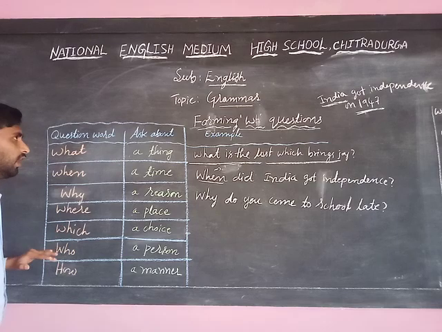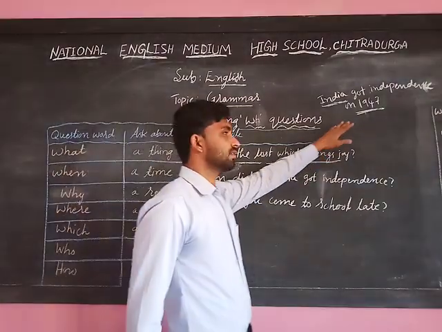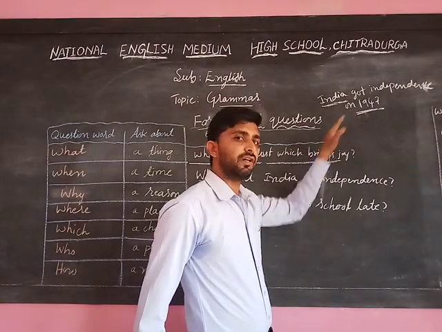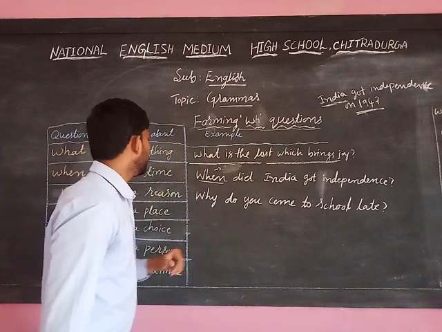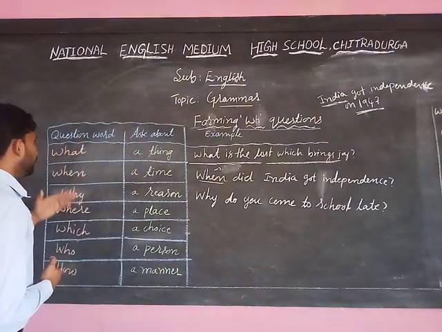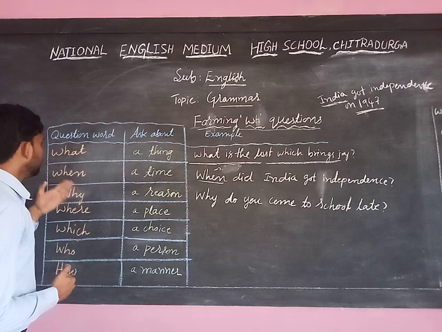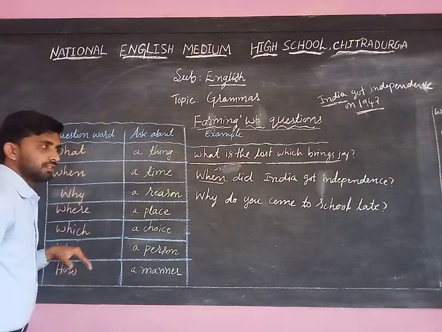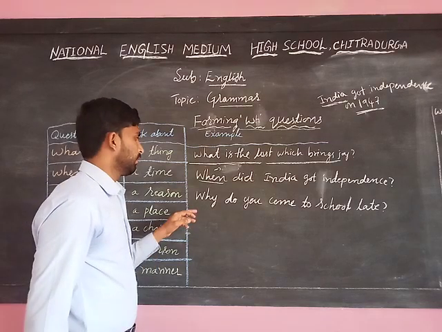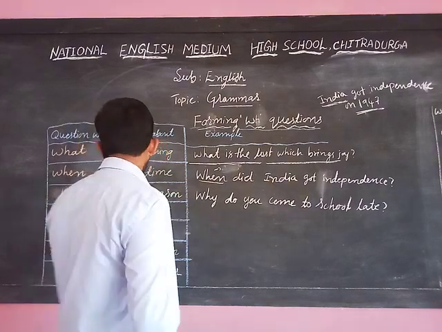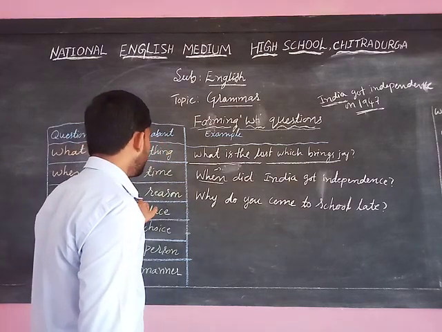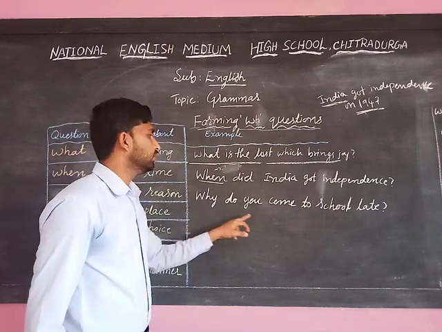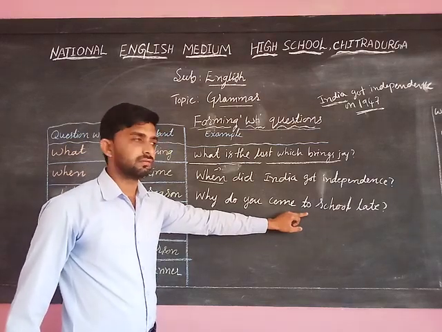Like this, we have to select the answer first when we are making questions. To form questions, we have to know what each WH word asks about, where we use the particular WH question words. I have also told you that why is used to know about the reason. Why do you come to school late?